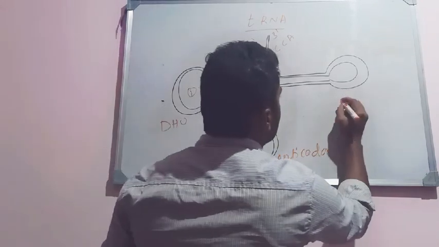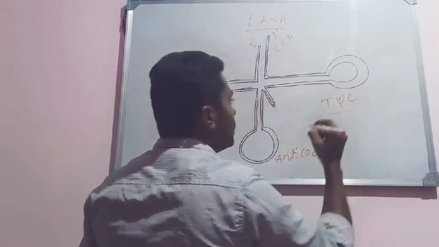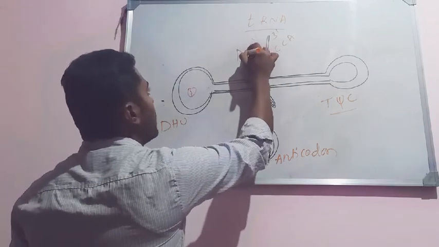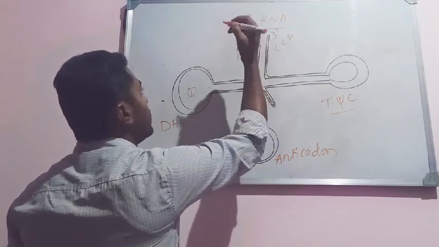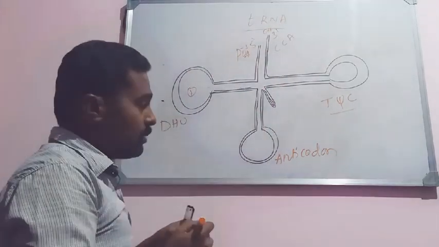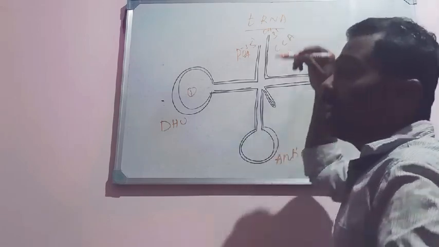And the third is called the T-psi-C loop. The 5' end, as usual, consists of phosphate, whereas the 3' end ends with OH. And the 3' end always ends with unpaired bases.